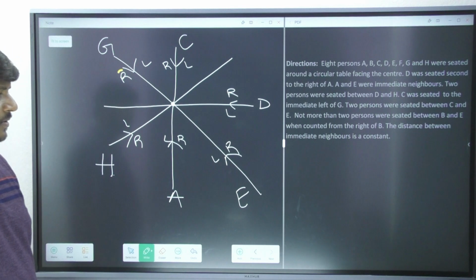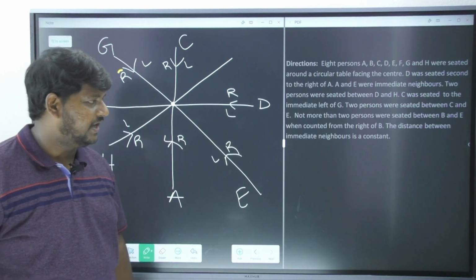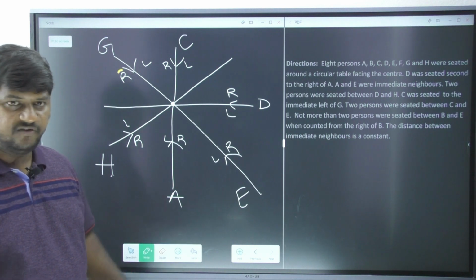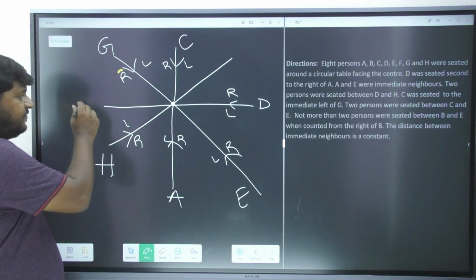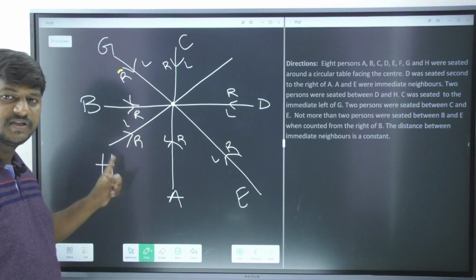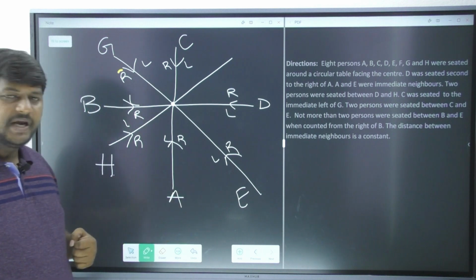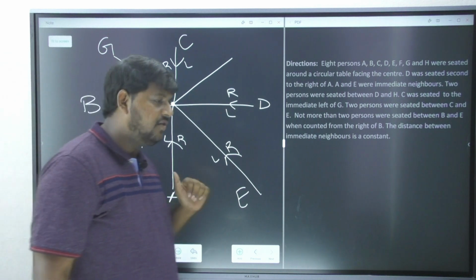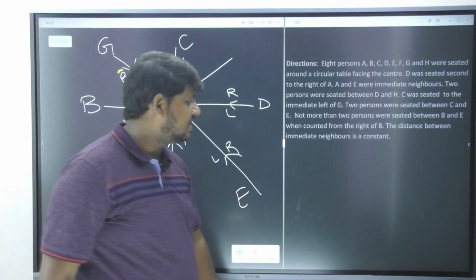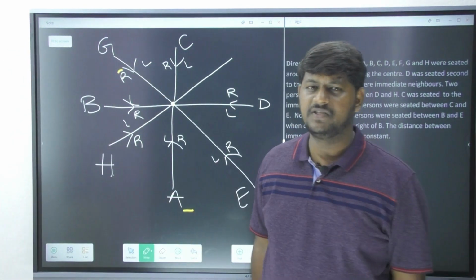What is it? Not more than two persons were seated between B and E when counted from the right side of B. See, please observe here. If I place B here, on the right side of B, not more than two persons, 1 and 2. Only two persons are there in between B and E when you count from the right side of B. Next, the distance between immediate neighbors is constant. Constant is nothing but they are equidistant from each other.